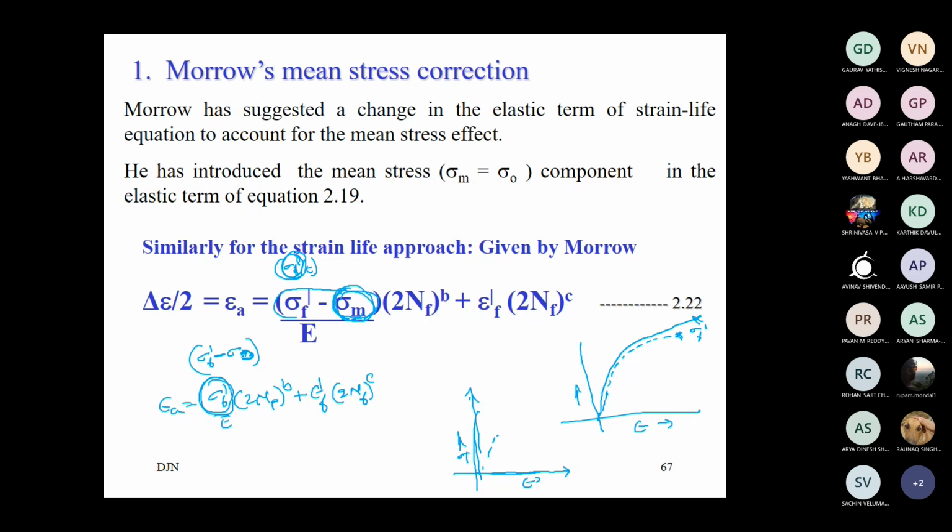Either you use sigma naught or sigma m; the notation does not matter. You see both notations are given. Sigma naught or sigma m both indicate the mean stress. Reduce the material strength by the mean stress value. That is Morrow's equation.